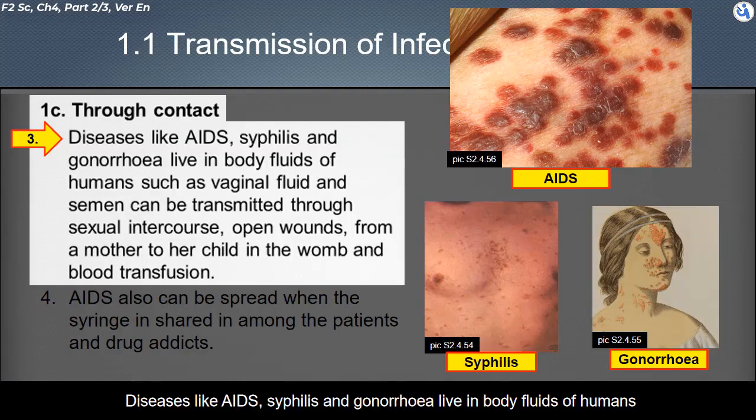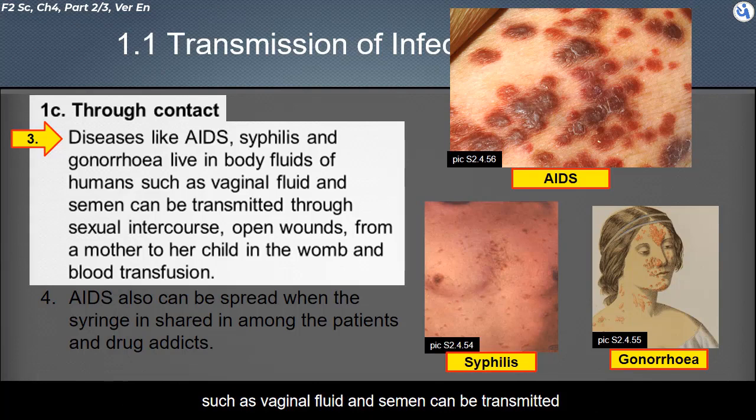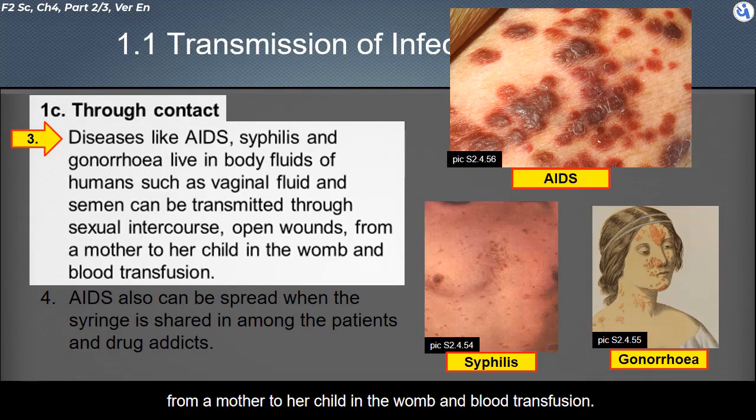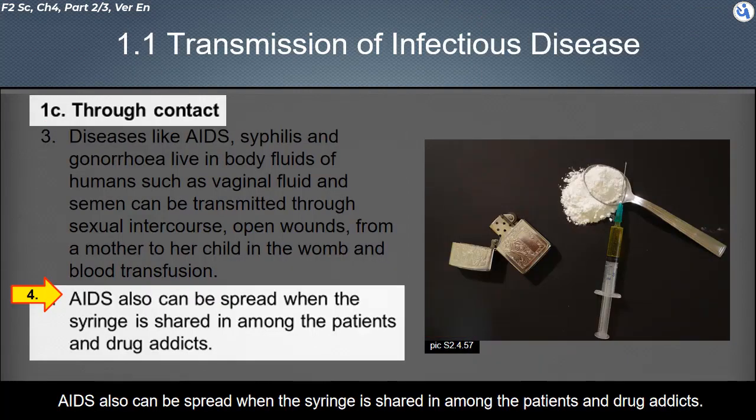Diseases like AIDS, syphilis, and gonorrhea live in body fluids of humans, such as vaginal fluid and semen, and can be transmitted through sexual intercourse, open wounds, from a mother to her child in the womb, and blood transfusion. AIDS also can be spread when a syringe is shared among patients and drug addicts.